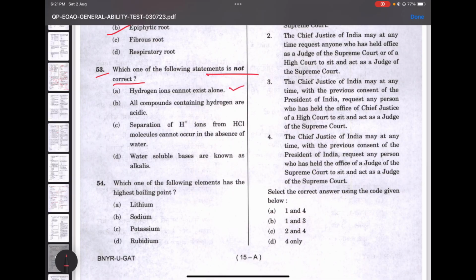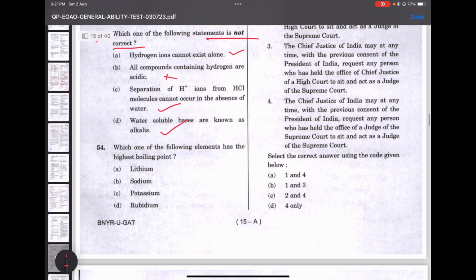All compounds containing hydrogen are acidic. No, because we have other compounds also that can be basic, neutral also. Water, for example, is an easier one. Separation of hydrogen ions from hydrochloric molecules cannot occur in the absence of water. Right? This is also right. So the option is B.